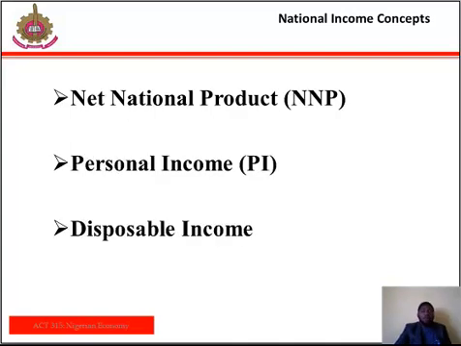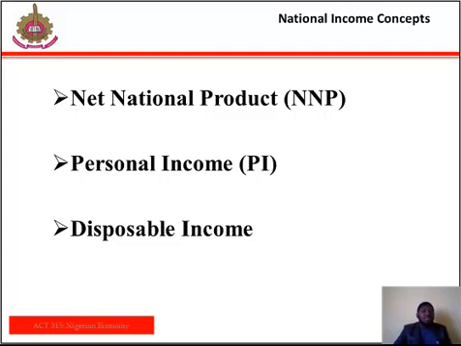The net national income. This is what is often seen as what? The national income proper. It is the sum of all the income accruing to all factors of production that are supplied by the residents of a given country over a period of time, usually 1 year.